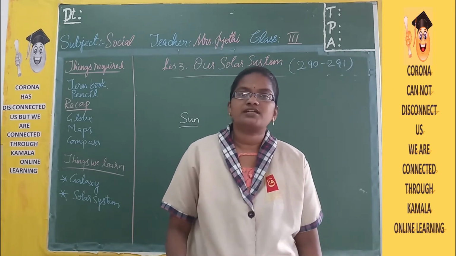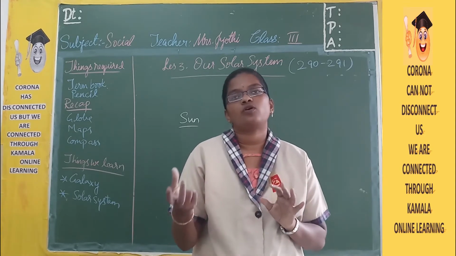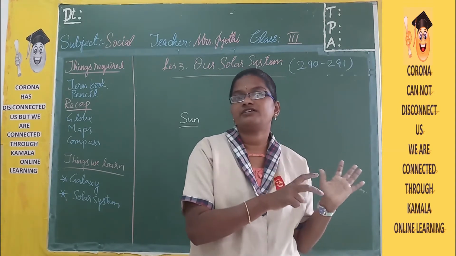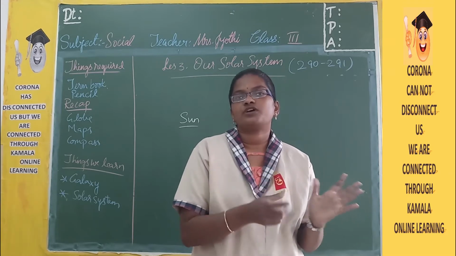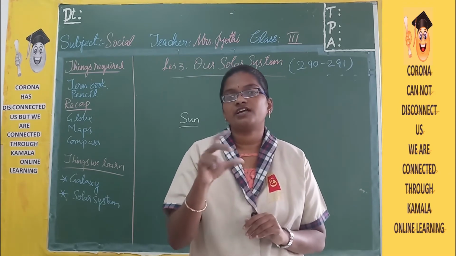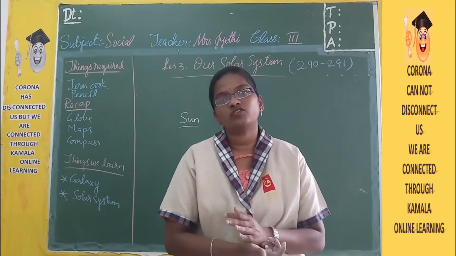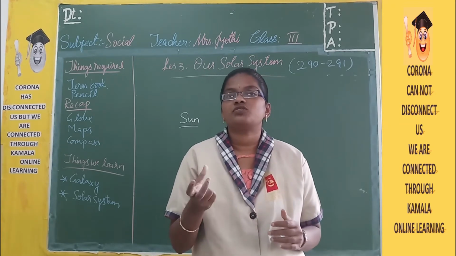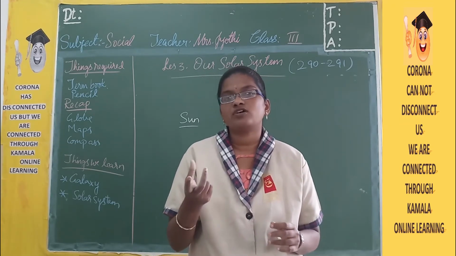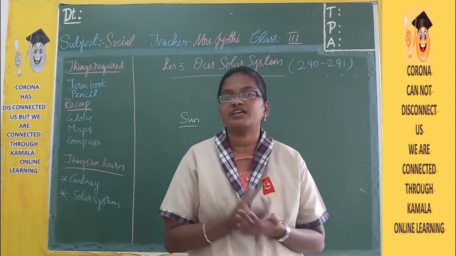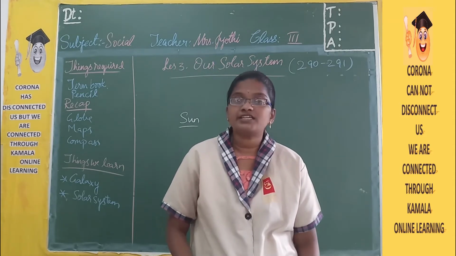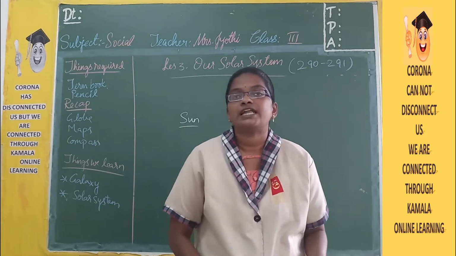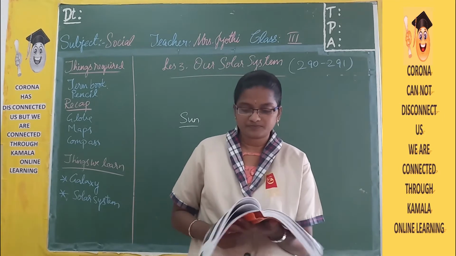And if you look at the sun, early in the morning it will be orange in color, and when it's going down also it will be orange in color, and the remaining part of the day it will be yellow in color. And it will be very bright because it always has burning gases inside it, and it is the one which provides us light and heat.